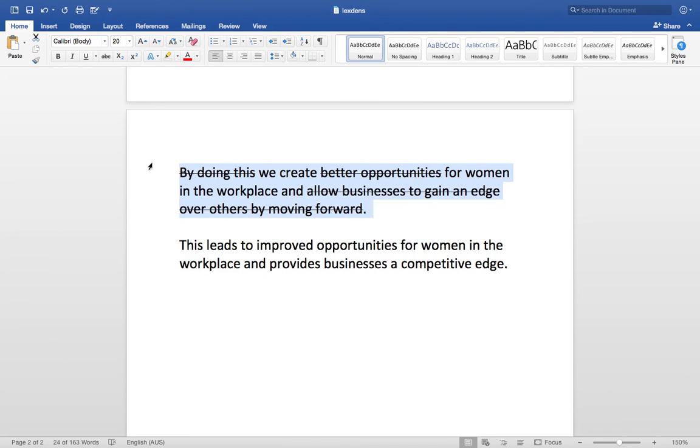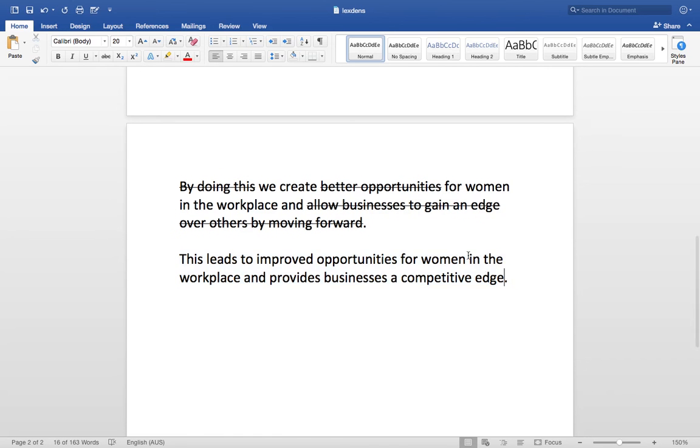The original sentence said, by doing this, we create better opportunities for women in the workplace and allow businesses to gain an edge over others by moving forward. This leads to improved opportunities for women in the workplace and provides businesses a competitive edge. It means the same thing, but we're being more concise in the language.